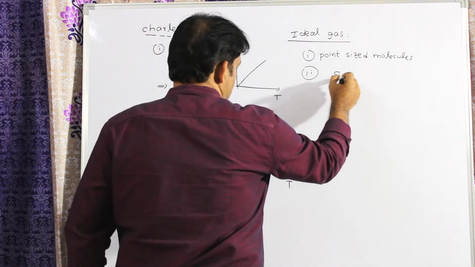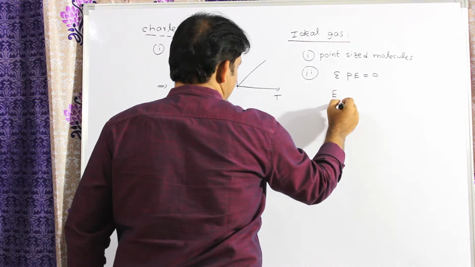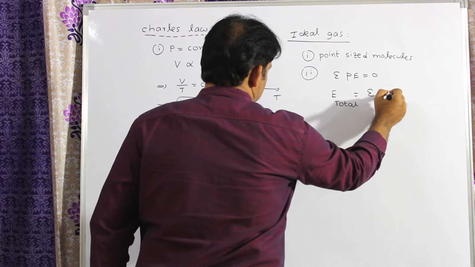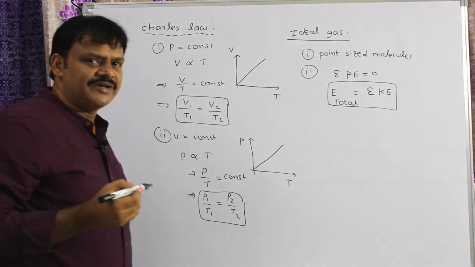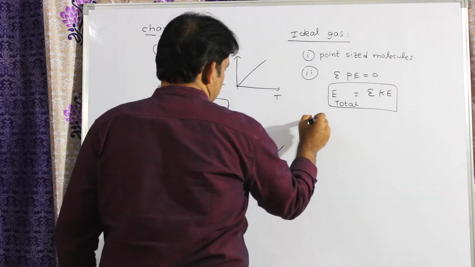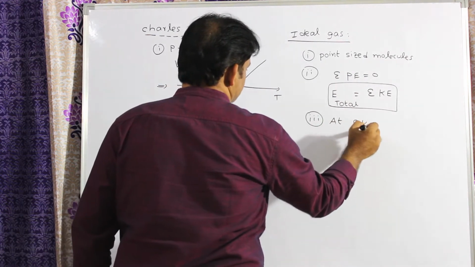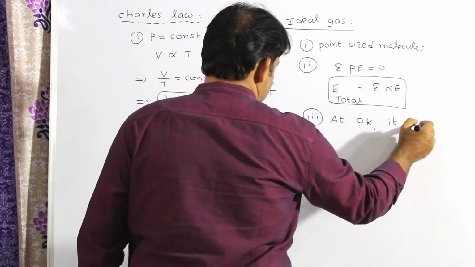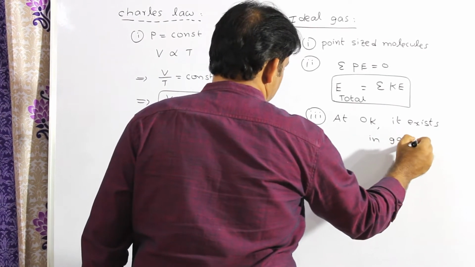Therefore, sigma PE is equal to 0. Therefore, the total energy of an ideal gas is always equal to total kinetic energy only, because the potential energy of interaction between the molecules becomes 0. And one more thing, even at absolute 0, that means 0 Kelvin, the gas will exist in gaseous state.